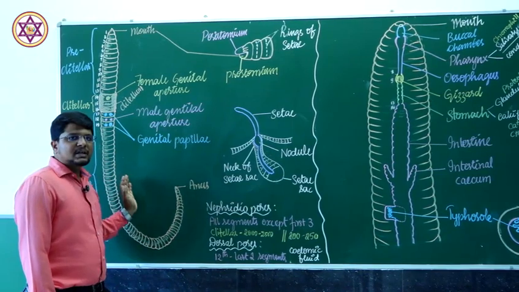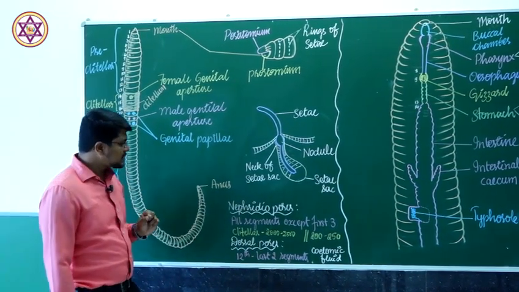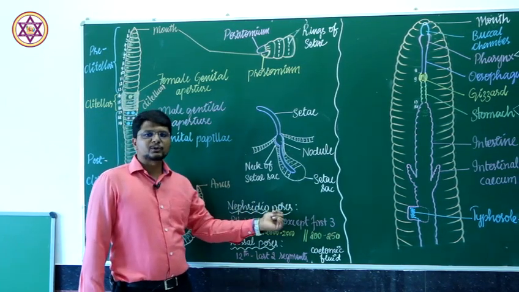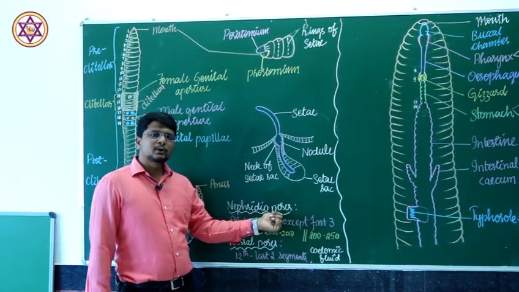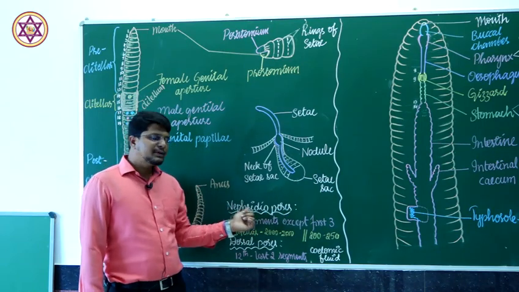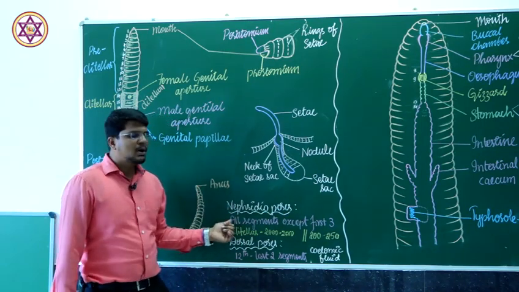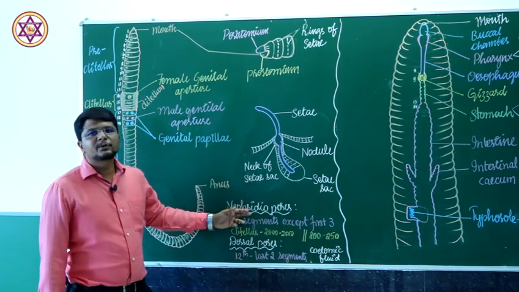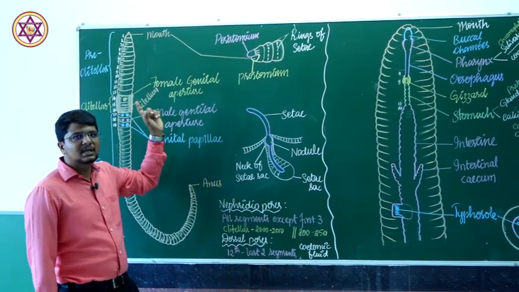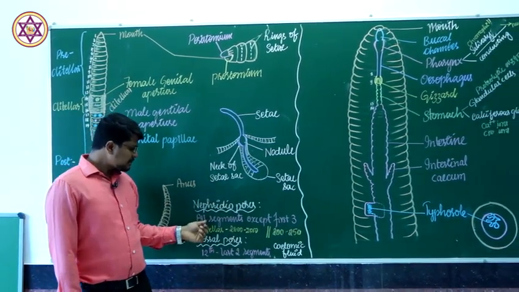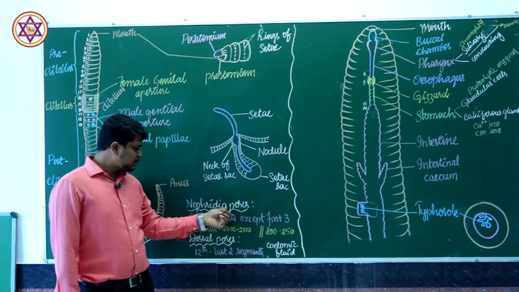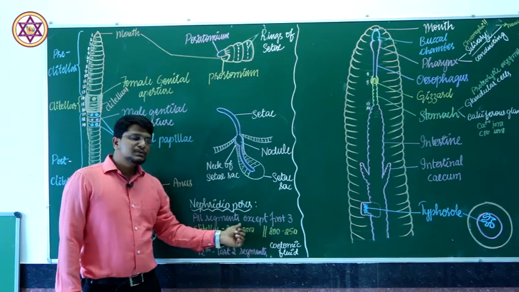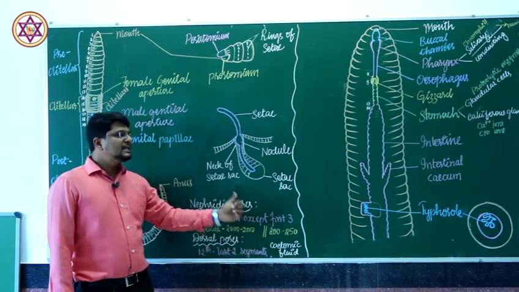Other than these structures, minute pores present on the ventral side are known as nephridiopores. There are numerous nephridiopores present in all segments except the first three segments. The nephridiopores are absent in the first three segments, and the rest of the segments have them.